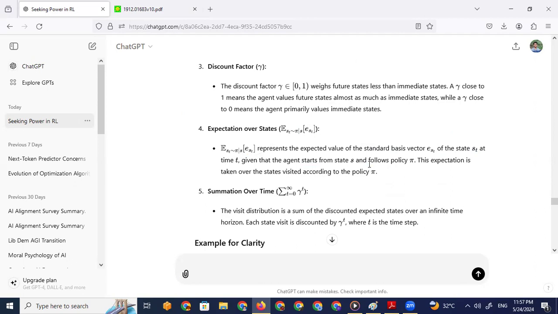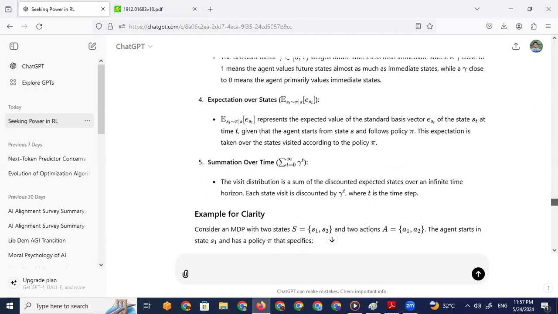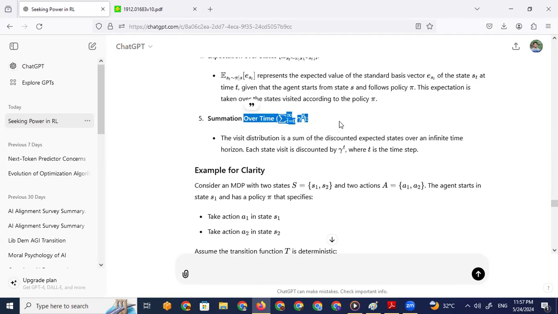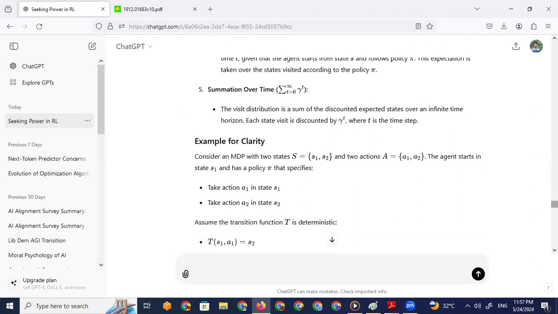The expectation is taken over the states visited according to policy pi. It's simple, right? Summation over time, we'll just add up through all the possible states.